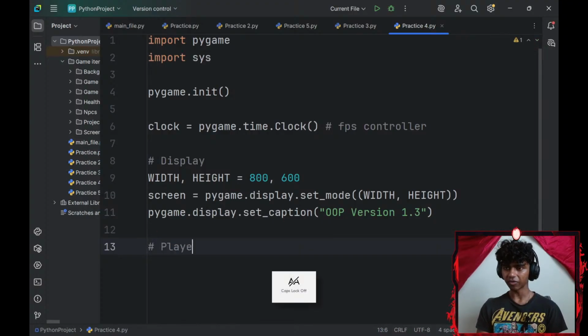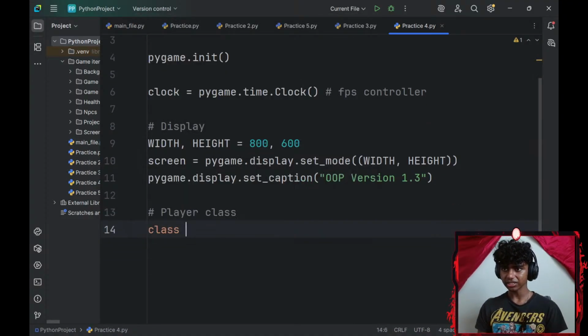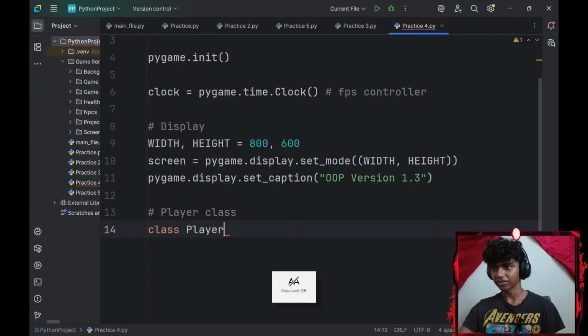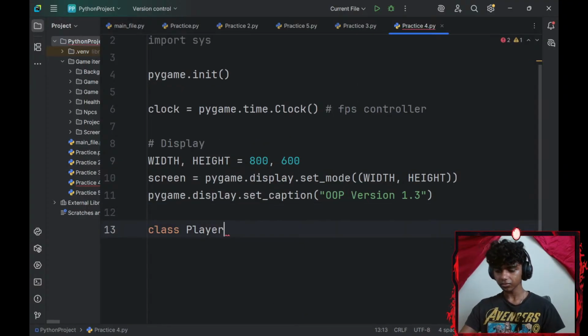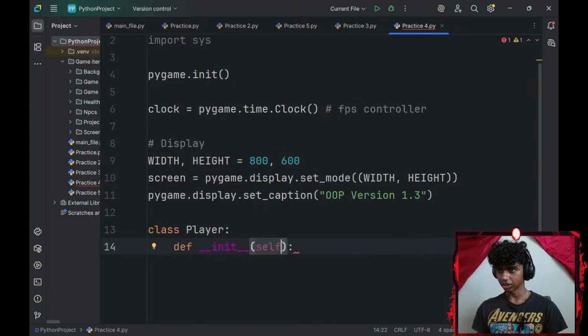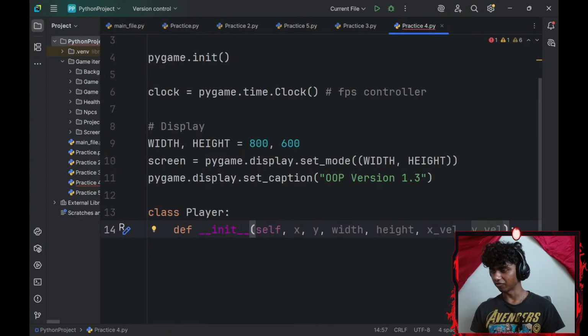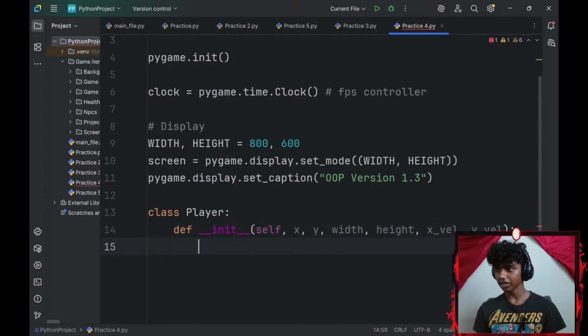Honestly, is it smart to write player class like this as well? So I'll create a class called player. Honestly, that feels kind of wrong. Okay, for my player class, I'll go ahead and define a dunder init constructor. I'll add a few parameters like my x-axis, y-axis, width, height, x-axis velocity, y-axis velocity. I might add gravity soon as well, but first let me see if I get a hang of it.